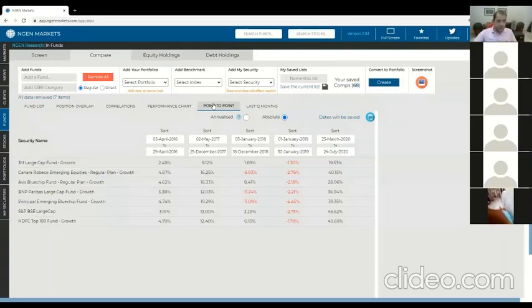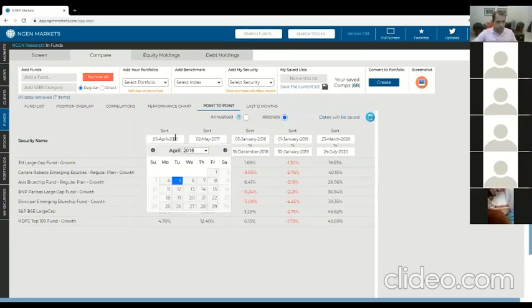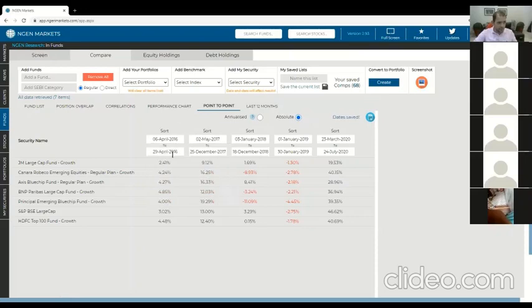So here you get 5 start and end date sets, and in any of them you can put whatever start and end date you want. You can just change it live, like I'm changing them right now. And give whatever date you want, and for that period it will show you the return for all the funds in your list, and then you can choose another set of dates here, another set of dates here, another set of dates here.